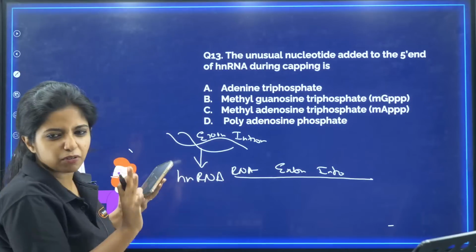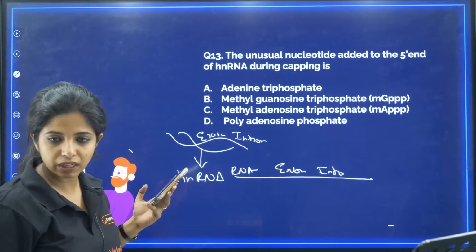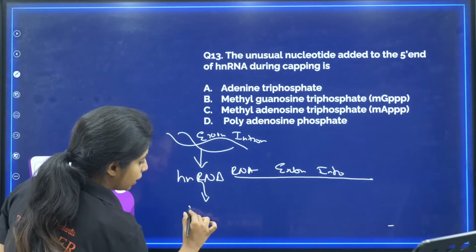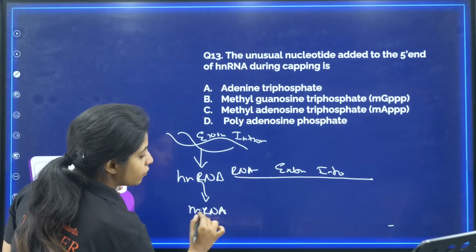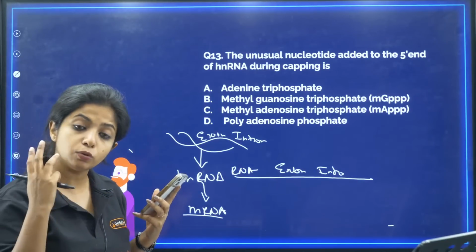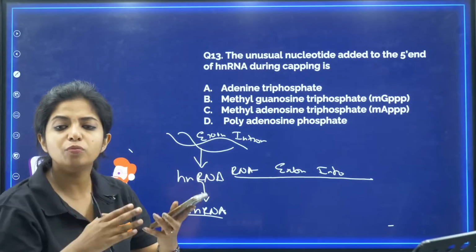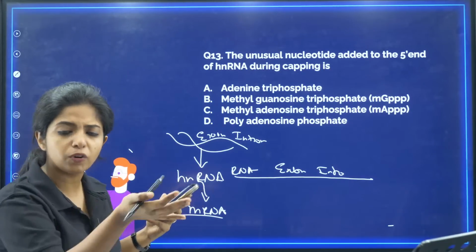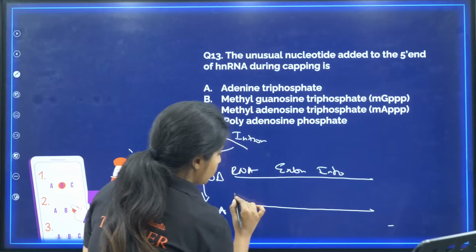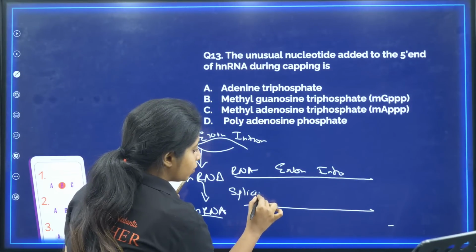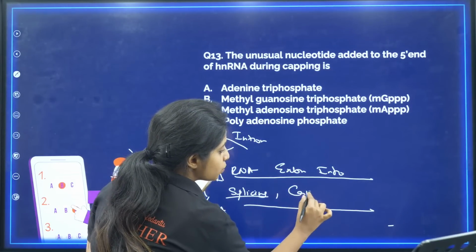So this is not a perfect thing that I can send outside for making protein. I have to make it into messenger RNA, the mature form of RNA. So what will I do? I will do so many things. First thing that I'll do is splicing. I'll remove the introns, I don't want them, they do not code for anything, and I'll join the exons. So one is splicing. And apart from that, capping is being asked.